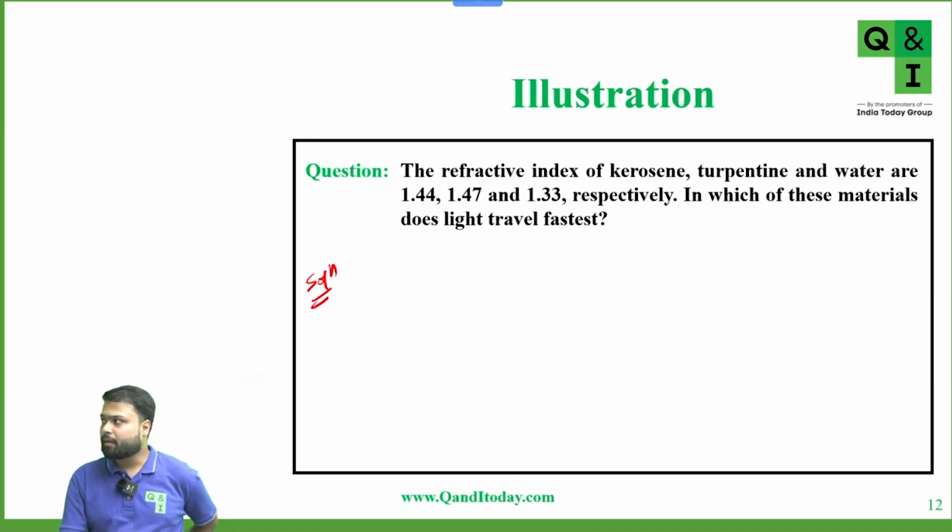In which of the materials will light travel fastest? So the answer is... Raghavi, what is the answer?